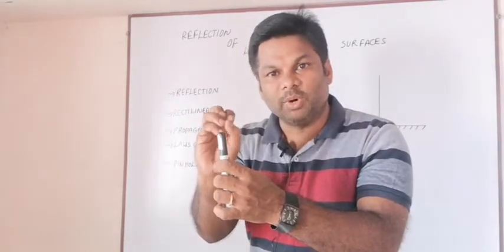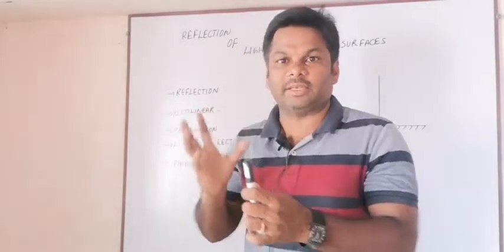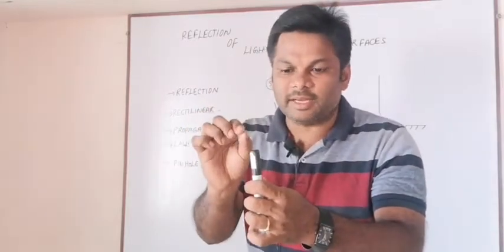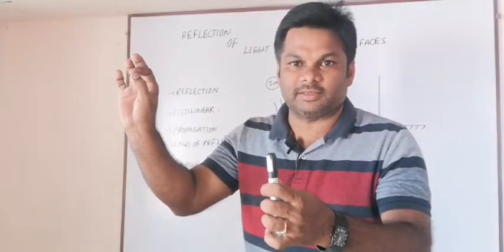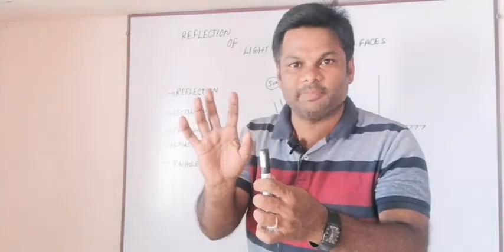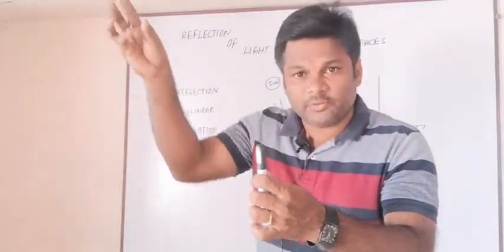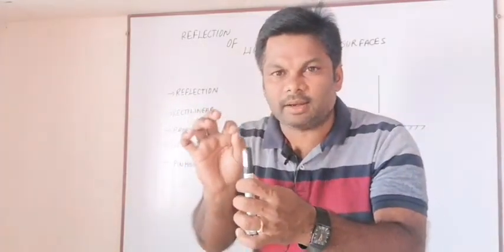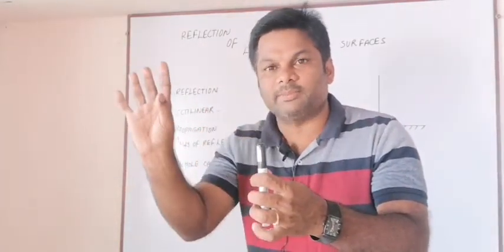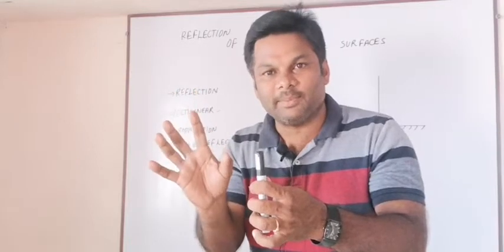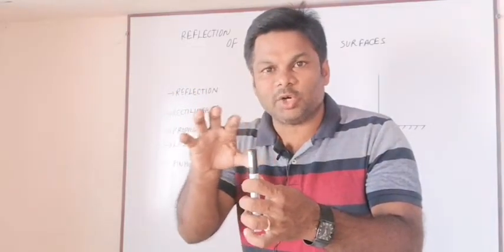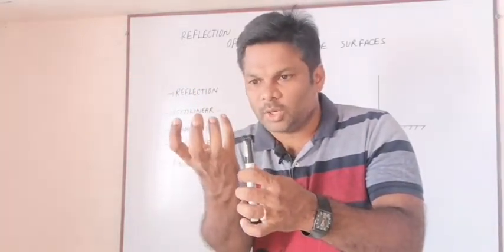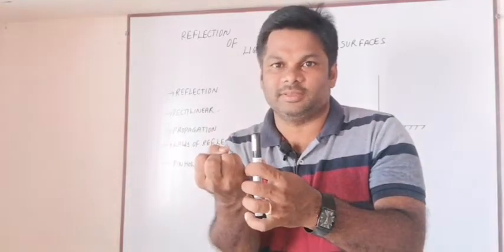No bouncing back of light. Even a single light ray is not bouncing back from that place, from that surface of the object. Even though a lot of rays are incident, not even a single light ray is bouncing back from this object. What is happening? This black object absorbs all the light rays into it.